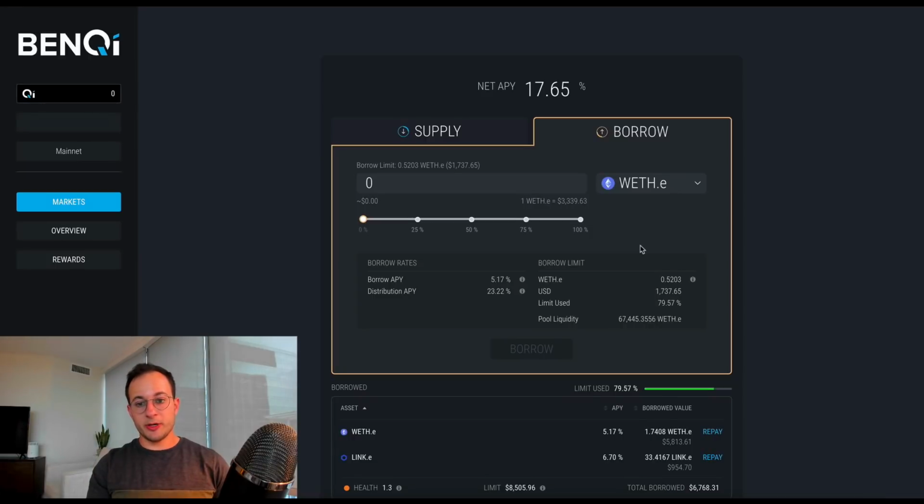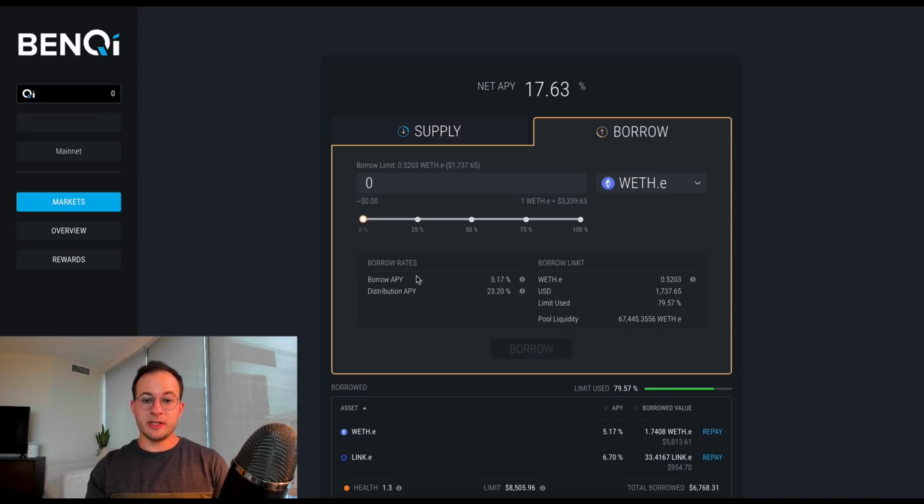So switching over to the borrow tab, I do want to talk about just ETH here because the rates all are somewhat similar. They fluctuate a bit, but you can see you're spending 5.17% to borrow, but they're making up for that by paying you 23.2%. So it actually nets out that you're getting paid to borrow.